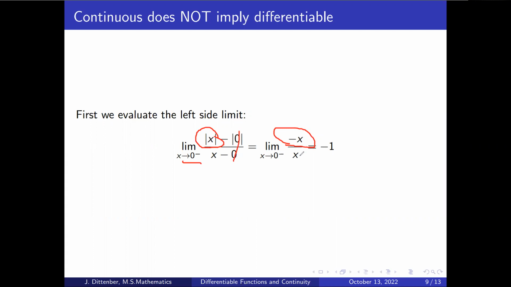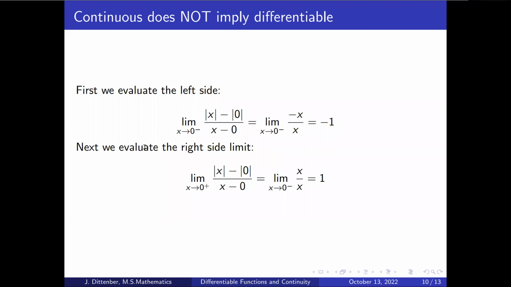So we get negative x divided by x, which gives me negative 1. Okay, so that's the left side limit. And so what that's saying is that, well, I'll show you in the graph here in a moment. Okay, so the next one we want to go to, we're going to look at the right side limit.